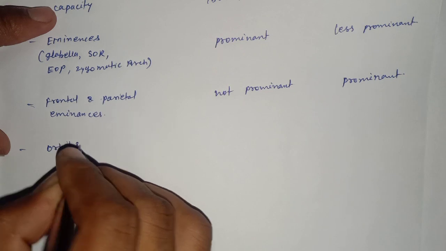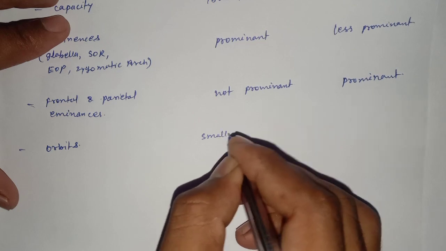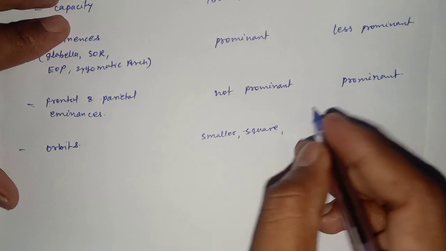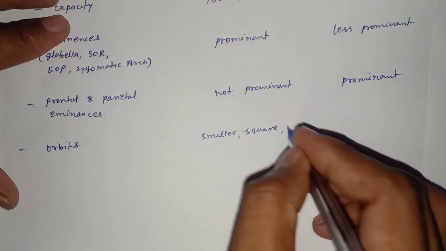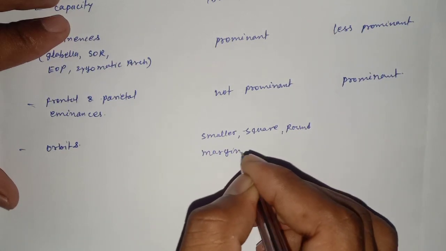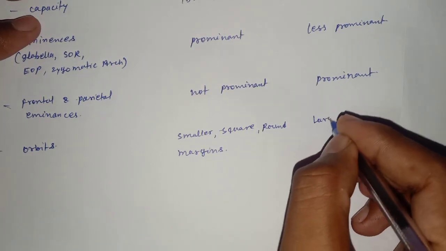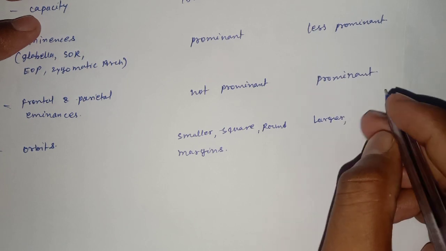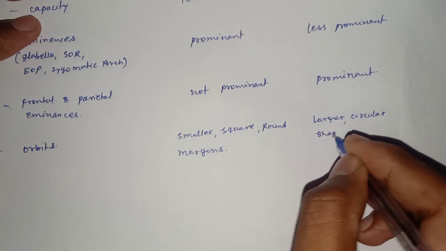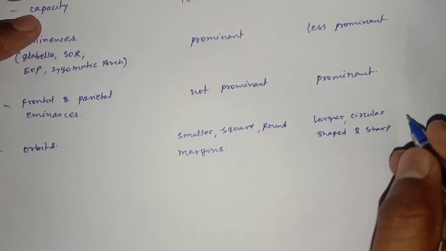Orbits are smaller, square and having round margins in the males. Orbits are larger, circular shaped, and having sharp margins in the females.